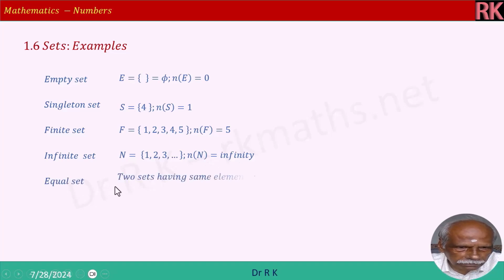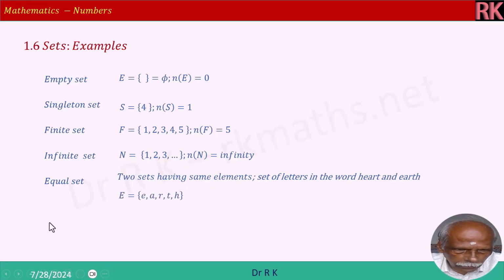Equal set means two sets we are comparing. The number of elements will be the same, and the elements also will be the same. See, E is EARTH, 5 elements are there. H is HEART, here also 5 elements are there. This is an equal set. E and H are equal sets. Number of elements is 5 and the elements are the same.